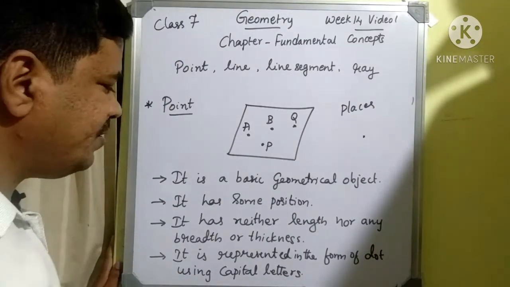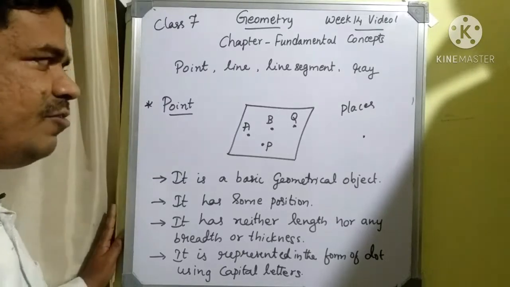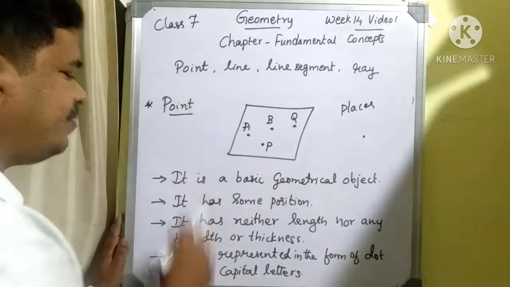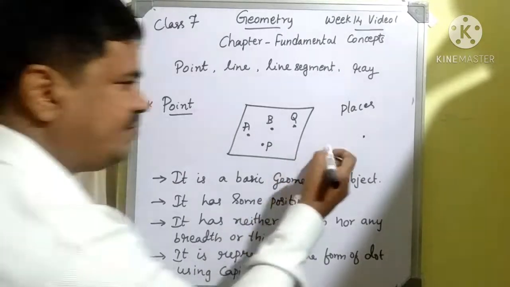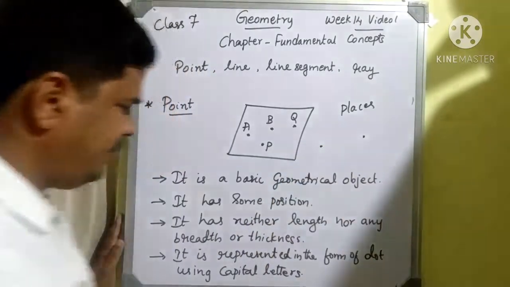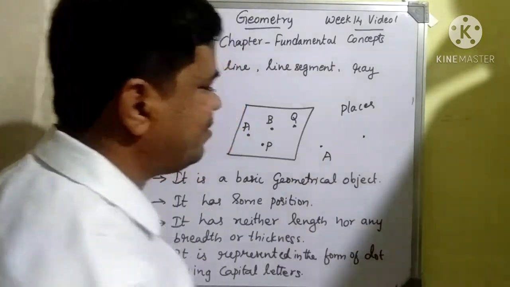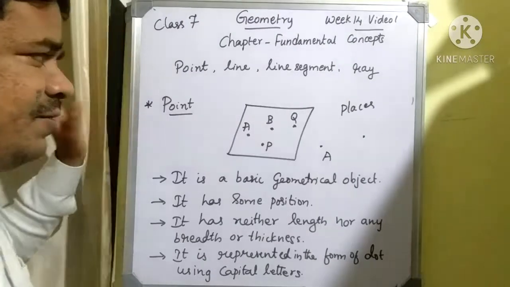Next one is it is represented in the form of a dot using capital letters. If you want to represent a point, it is represented in the form of a dot. Just put the dot and then write it using capital letters. Any letter you can consider, but it should be a capital letter. That's how we are going to represent a point.